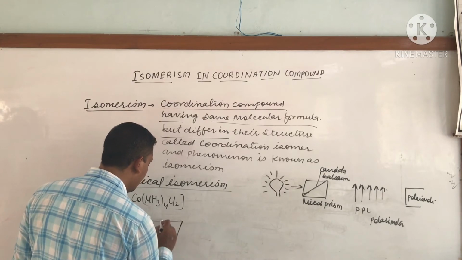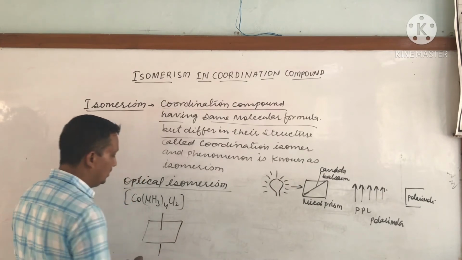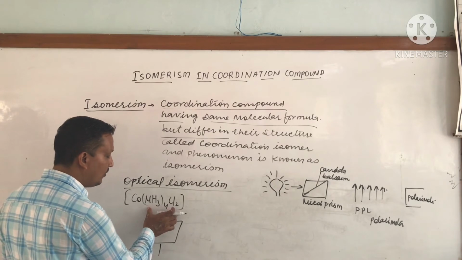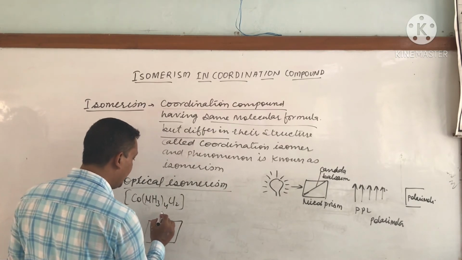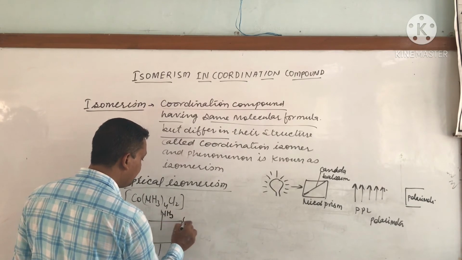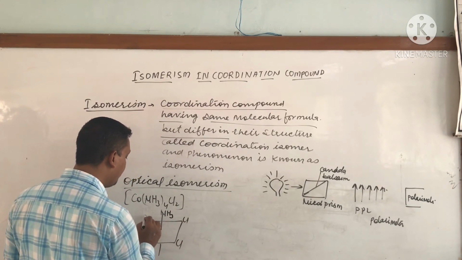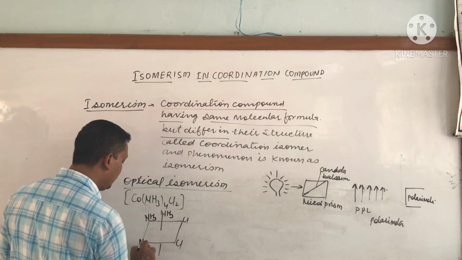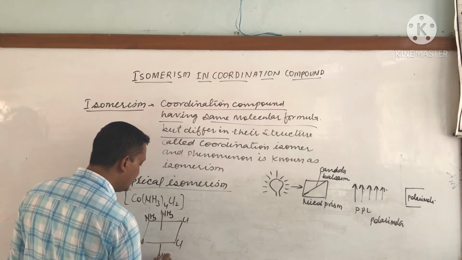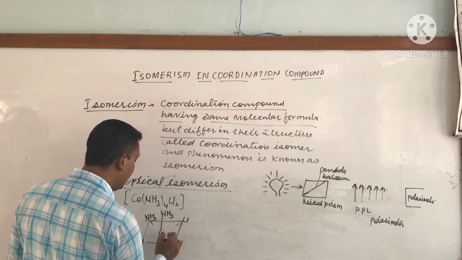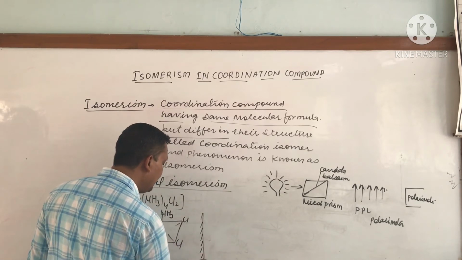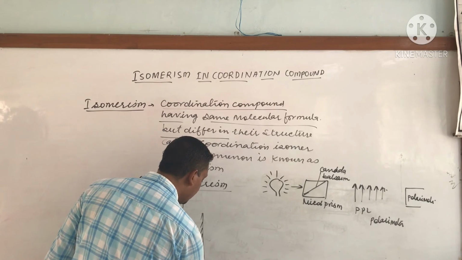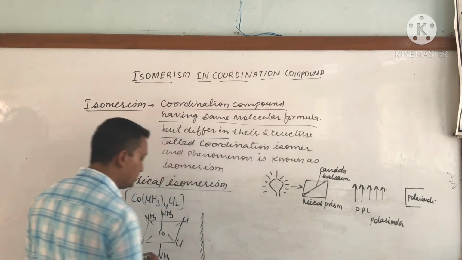These molecules can exist in two forms, maybe cis form, maybe trans form, as discussed earlier. Suppose we prepare the cis form of this molecule, Co, and we put a mirror in front of this molecule.